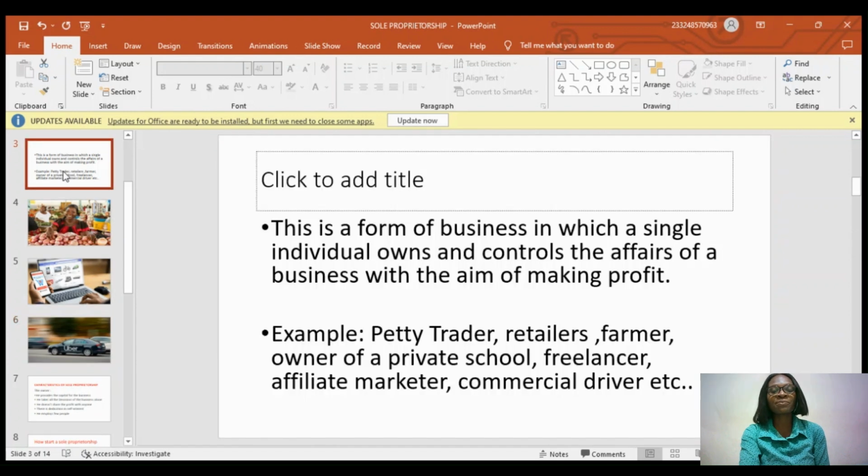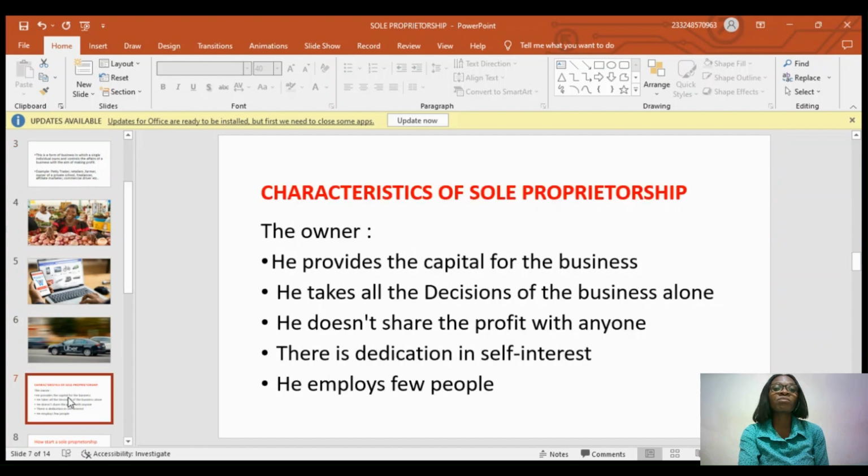Sole proprietorship is a business in which a single individual owns and controls the affairs of a business with the main aim of making profit. We have so many examples. You can have a farmer, retailers, etc. If you see anyone setting up a business, and the person is the only one who initiated that idea, started that business, and is doing everything by himself or herself, then we can say that person is a sole proprietor, right?